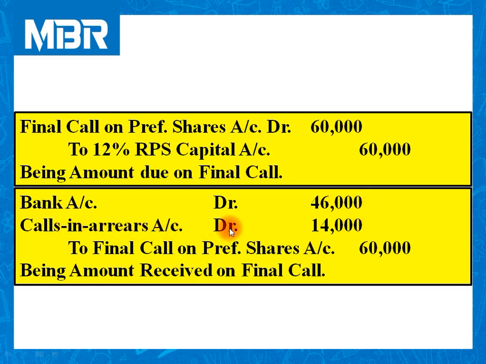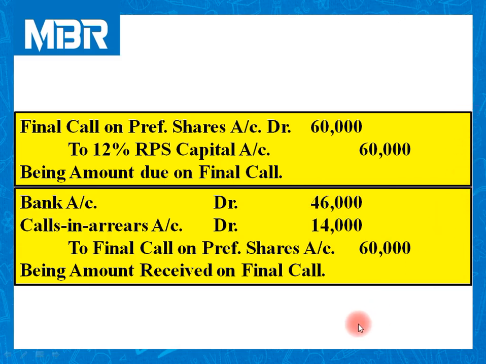Calls in arrears account debited, the amount not received from the shareholders, transferred to calls in arrears 14,000, to final call on preference shares account 60,000. We have called 60,000 rupees and it is already adjusted over here. We have received 46,000 and calls in arrears amounting to rupees 14,000.